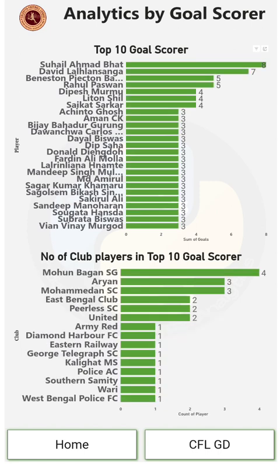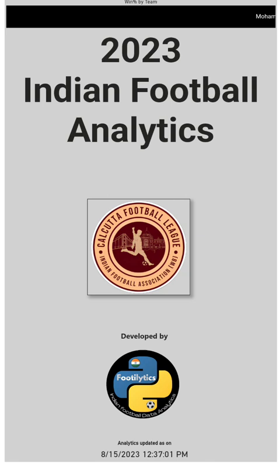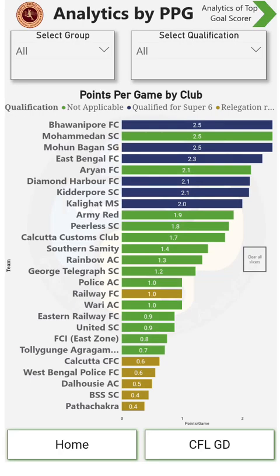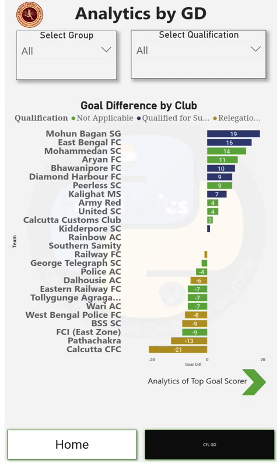The other thing you have here is the bottom navigation pane. If you tap on home, it will take you to the home page, and you can see the ticker tape coming up on the top where Mohammedan SC's win percentage is showing. You can also tap on CFL GD, which will give you the relegation and promotion based on the goal difference. I can see Mohan Bagan and East Bengal have the highest goal difference, followed by Mohammedan and RNFC.